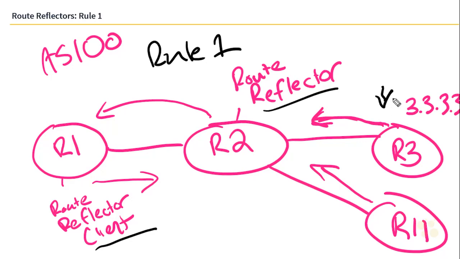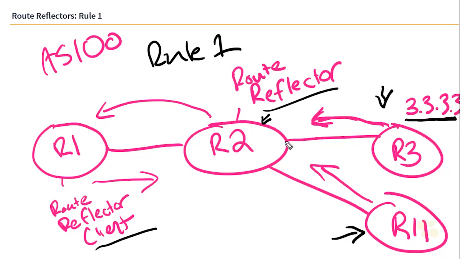R3 is not a route reflector client, and R11 is not a route reflector client. Even though R2 has an iBGP relationship with it, the way it handles a client versus a non-client is what matters here. So in rule 1, when R3 advertises 3.3.3.3, the rule looks like this.